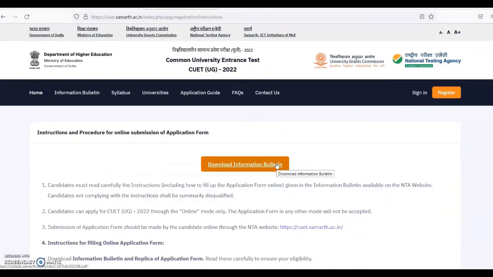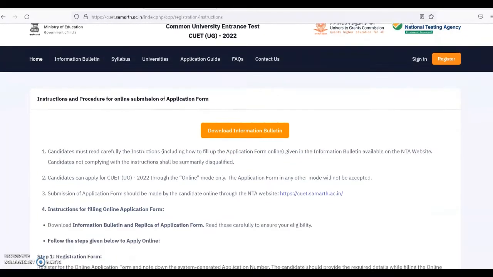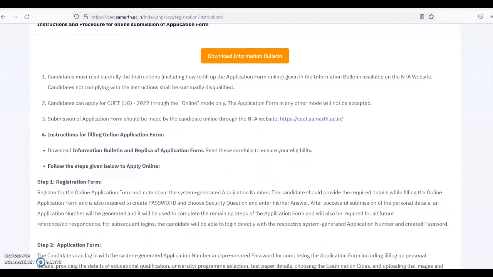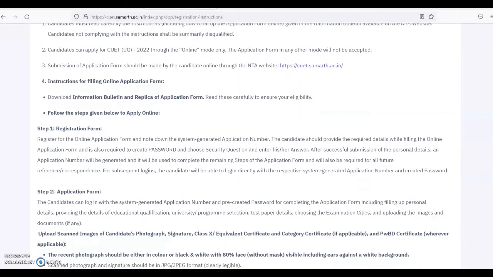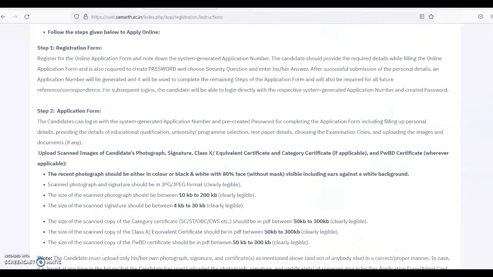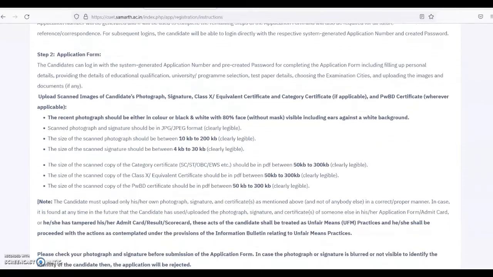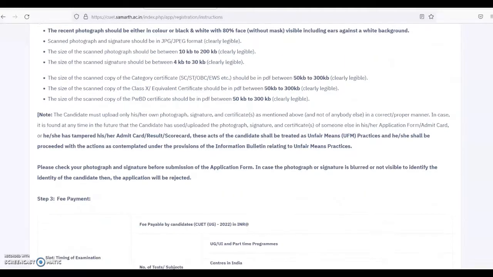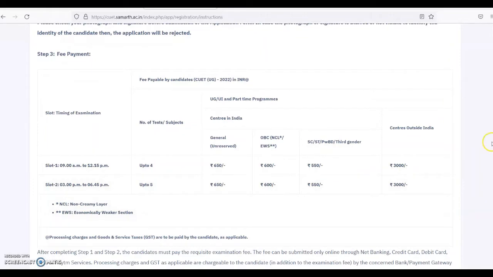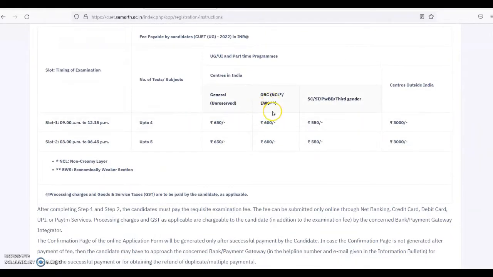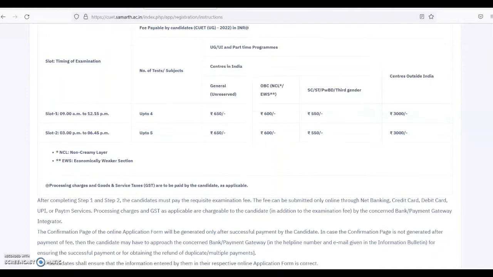I suggest you download the information bulletin and read all the instructions before applying. After that, you have to read all the instructions. You can read all the points given regarding the application process. You can pause the video and read all the details regarding the registration process, application form, the size of the photograph, signature, and other details. Fee payment: this is the fee structure for various categories: general, OBC, EWS, SC, ST, PwD, third gender.